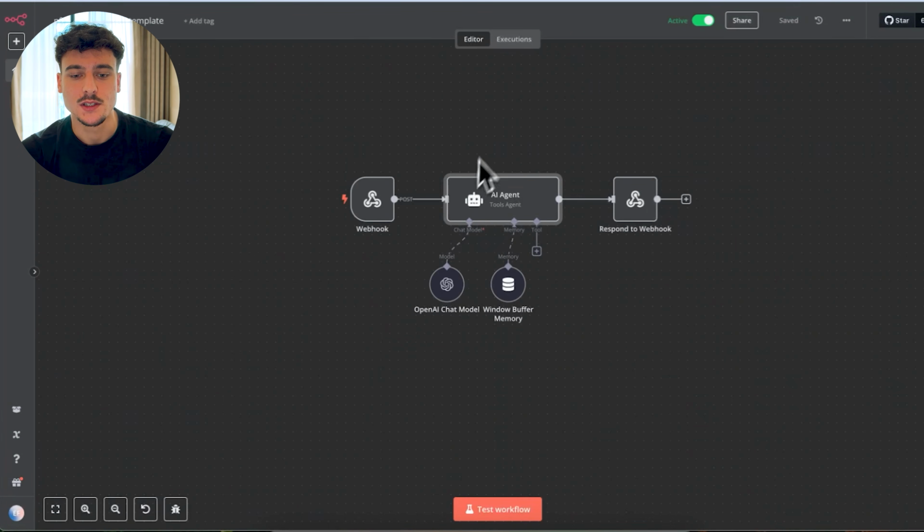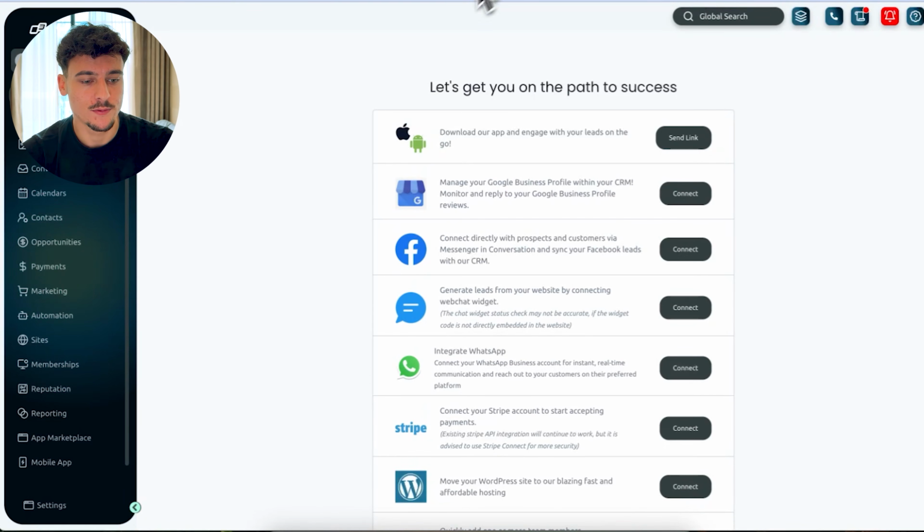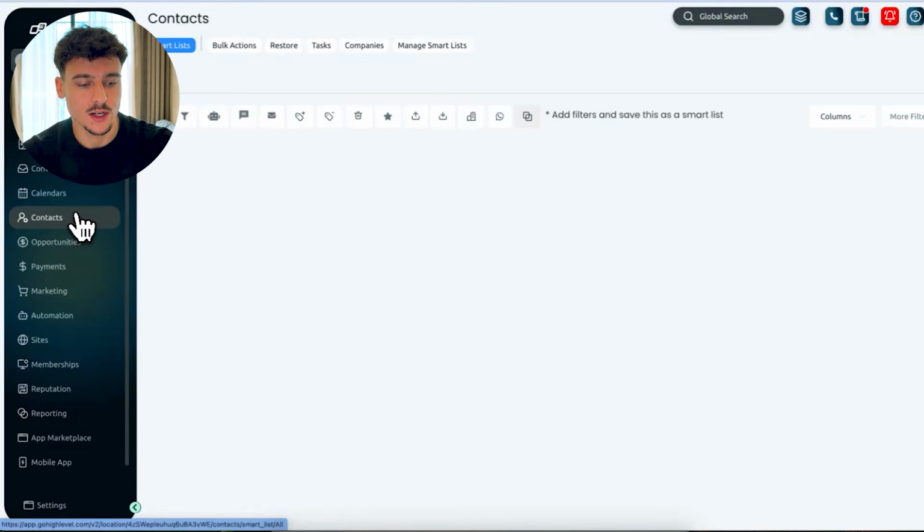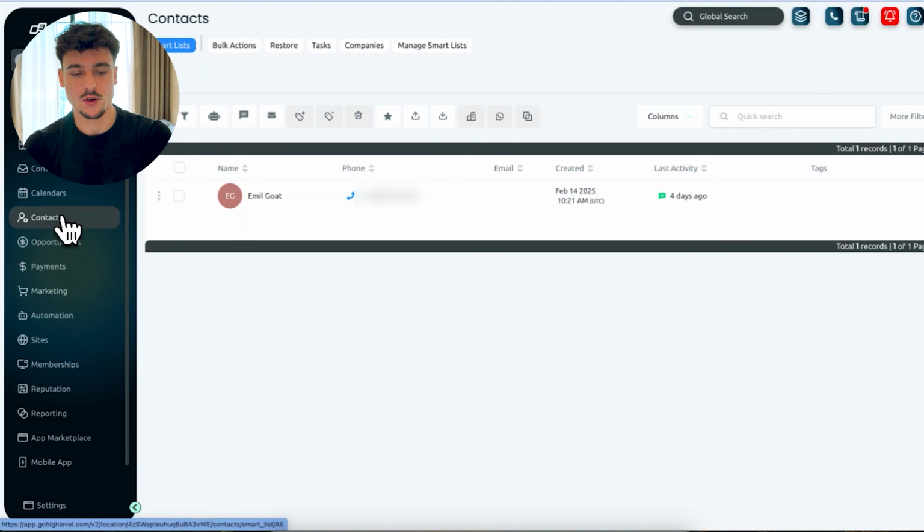So now that we have the agent set up, let's actually connect it in GoHighLevel. We're going to go to automations in a second, but before we do that, in order to complete the next steps, you're going to need to set up a contact inside of your GoHighLevel CRM.